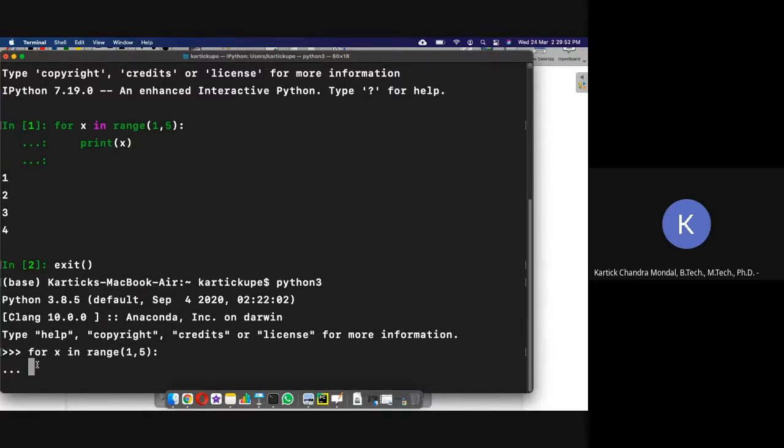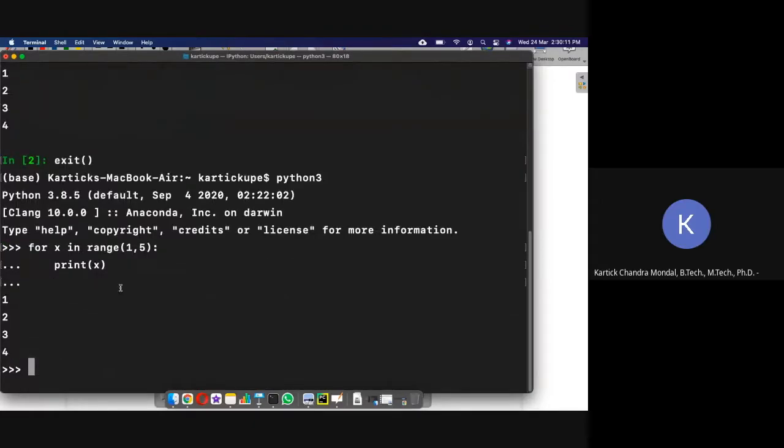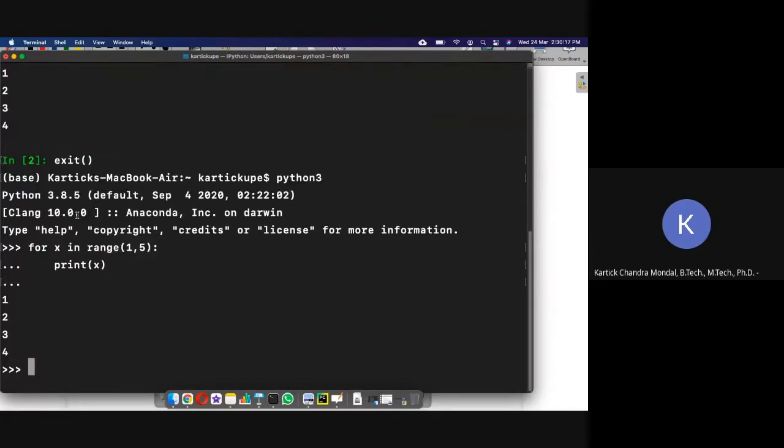If I write without giving any space or indentation, and press a single tab, then it is a single indentation, and then you have to write print x. But in the last case, the indentation is automatically given. In this case, you have to specifically give this indentation.